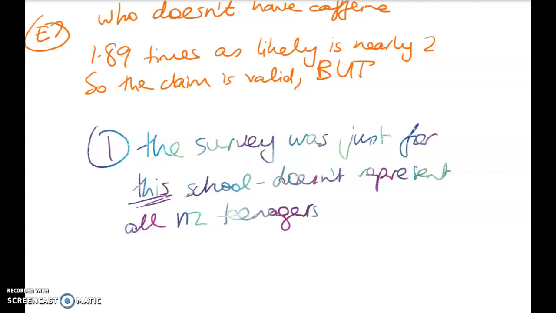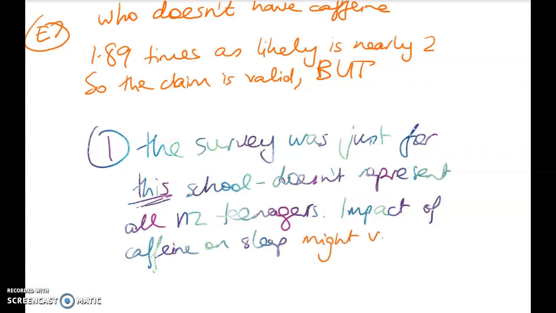And you might think that might be because energy drinks are kind of expensive. There might be different factors that affect sleep, right? So the impact of caffeine on sleep might vary with other factors. And we should really say that. This is getting up to excellence level thinking, so quite abstract. So the impact of caffeine on sleep might vary with other factors.